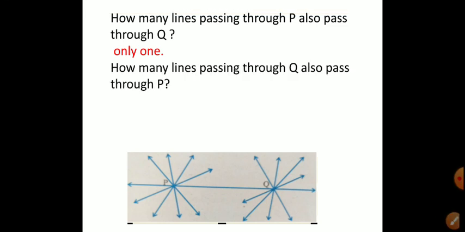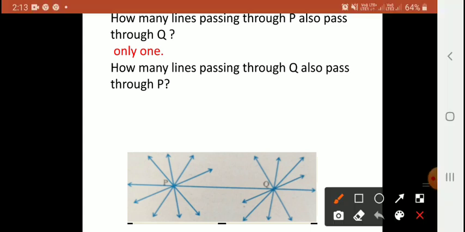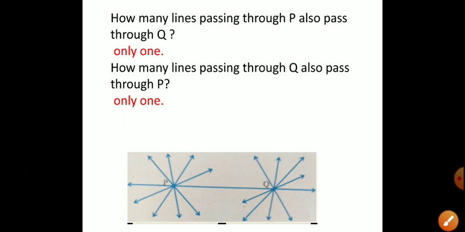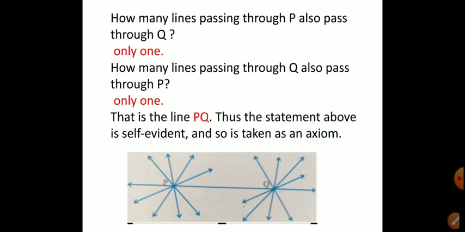Now tell me how many lines? One line which passes through P and Q. That means that is the line PQ. Thus the above statement is a self-evident statement. This statement does not require any proof.